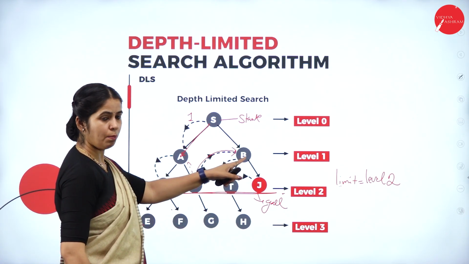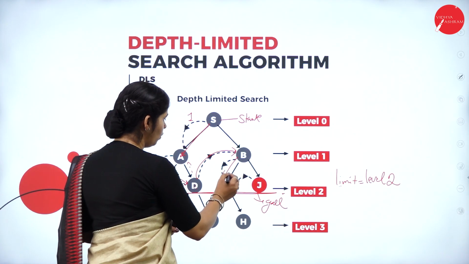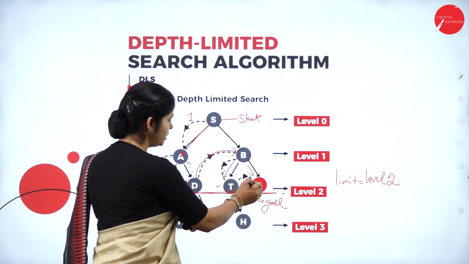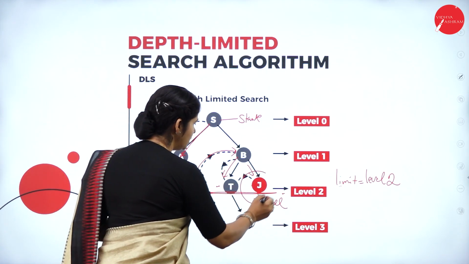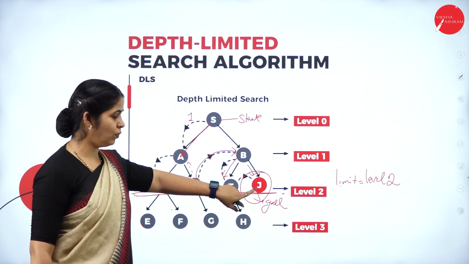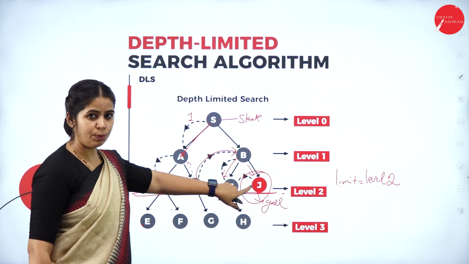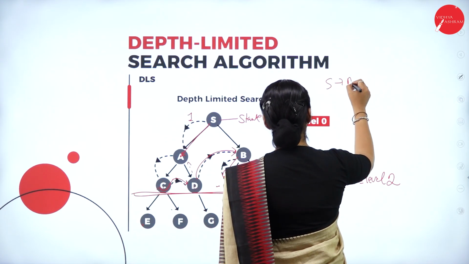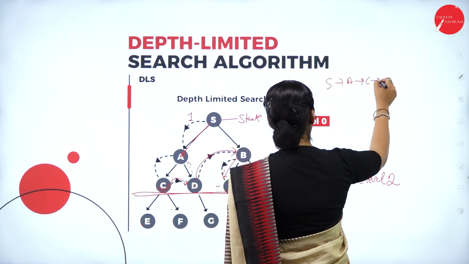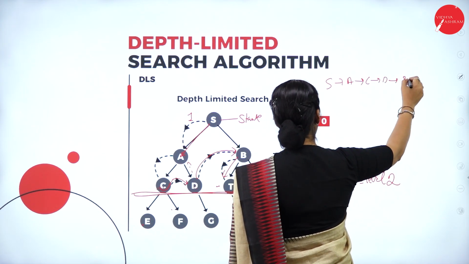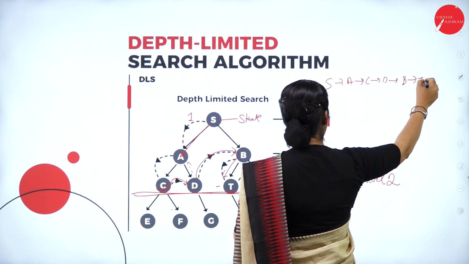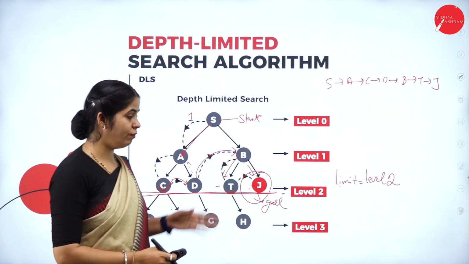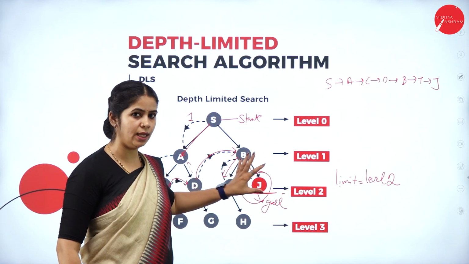So it will go to B. Once it goes to B, it goes to the next depth, that is T, and next it will visit J. Now if J is the goal state, we can say that we found the element on this particular path. What is the path to find the element? From S it will go to A, from A to C, from C to D, from D to B, from B to T, and T to J. So this is the path where we find the goal state, that is J.